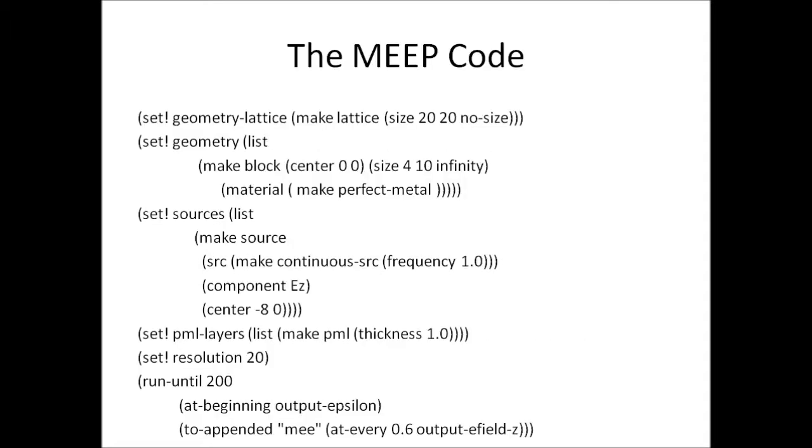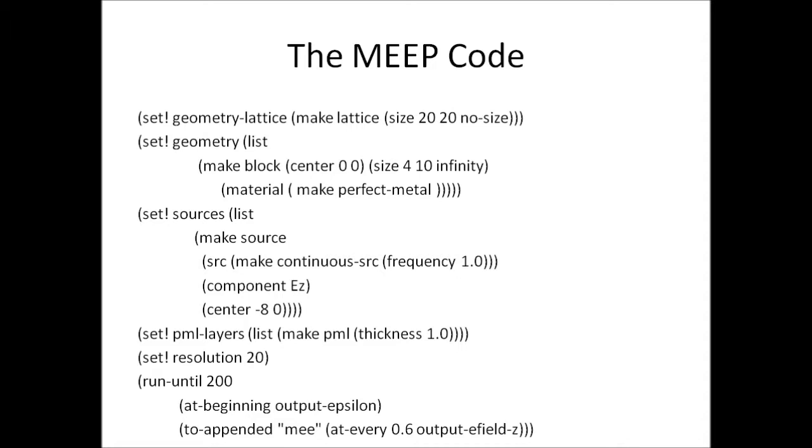This is the MEEP code that we wrote to simulate our project. In the first line, that is set geometry lattice, we chose the size of the lattice to be 20 cross 20. In the next line, set geometry, we build the block of size 4 cross 10, of material perfect metal. This is the case when we are doing the simulation when the particle size is much greater than the wavelength. In the next line, we have chosen the source to be of frequency 1 and centered at -8,0. This -8,0 is well within the lattice size, which lies from -10 to 10.